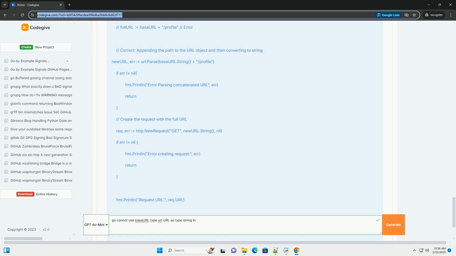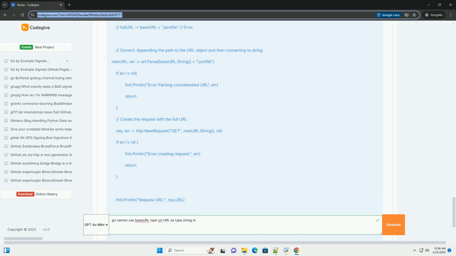To add another path, /profile, we concatenated it with the string representation of the base URL. You must reparse to generate a valid URL object. We use the .String method again to get the full URL as a string before passing it to http.NewRequest.